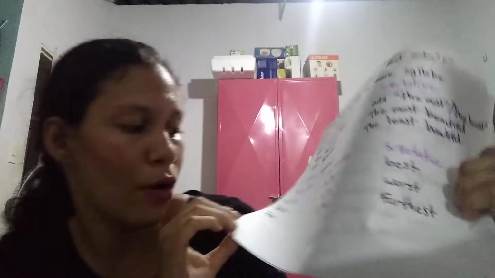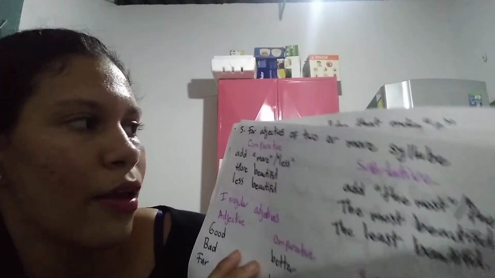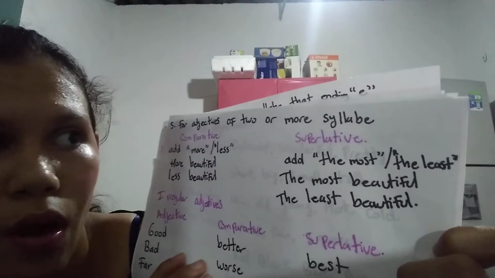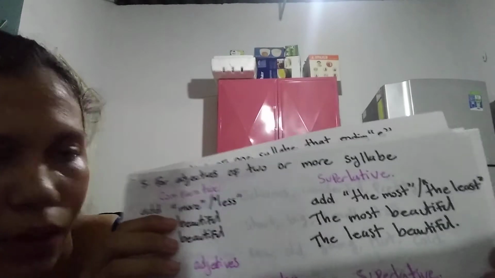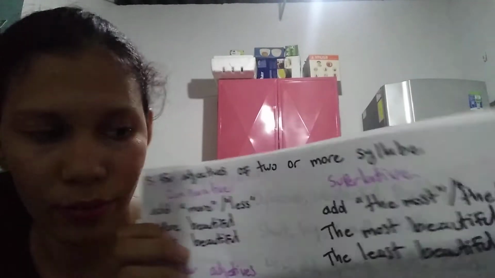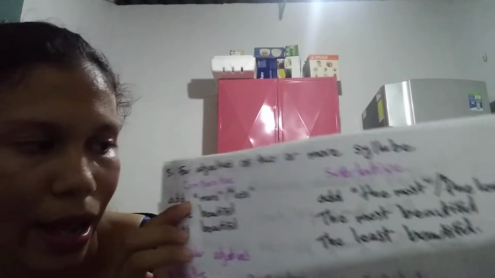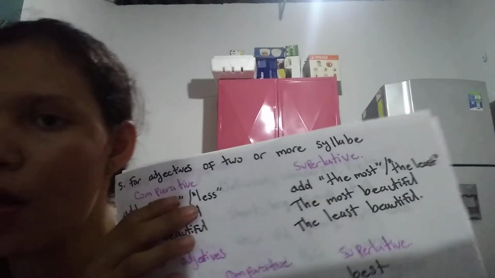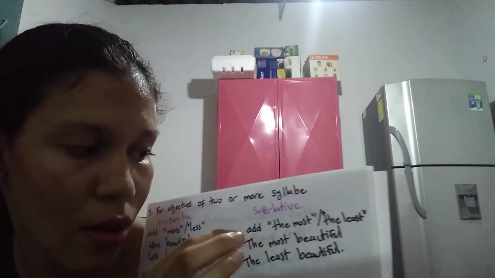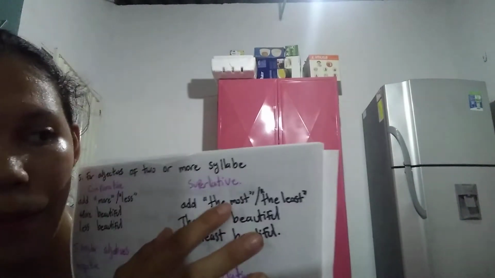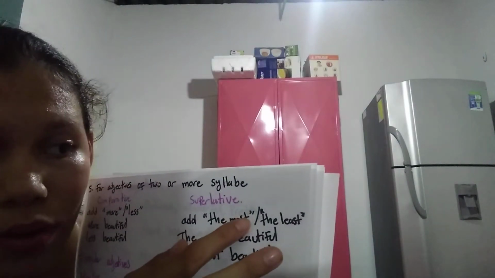Point 5 is for adjectives of two or more syllables. In the comparative form, we should add more or less. In the superlative form, we should add the most or the least.